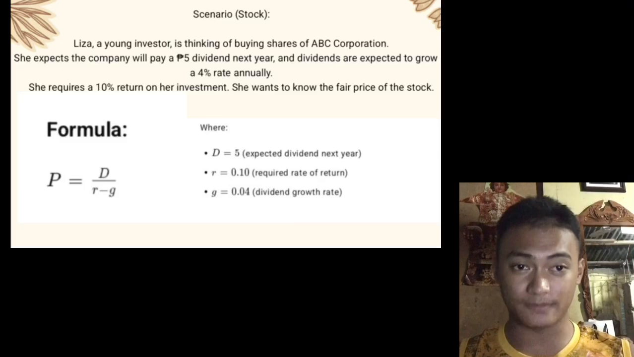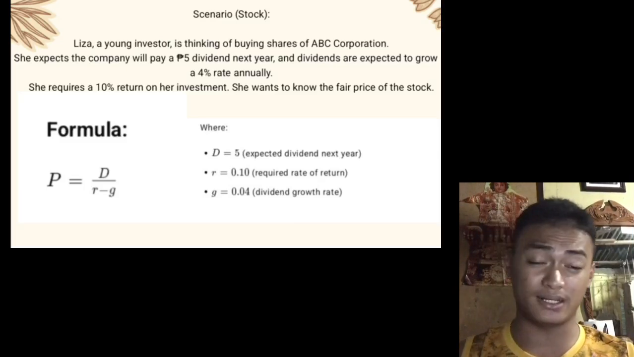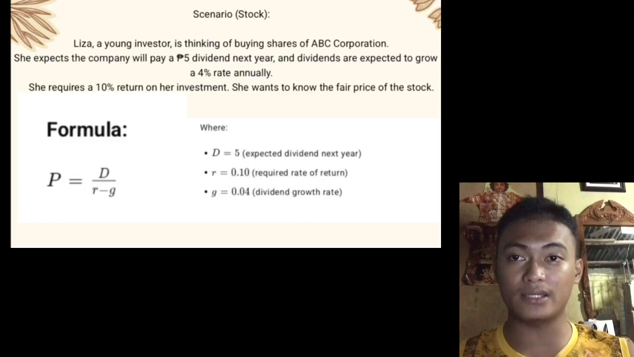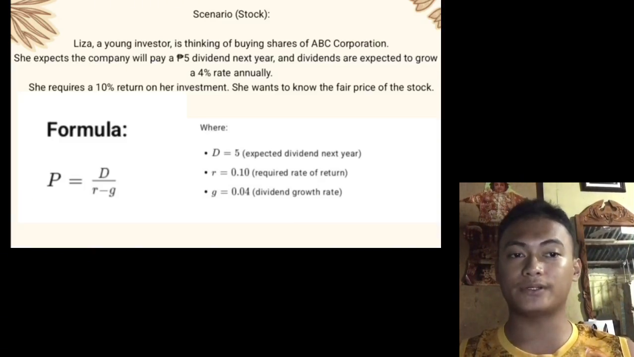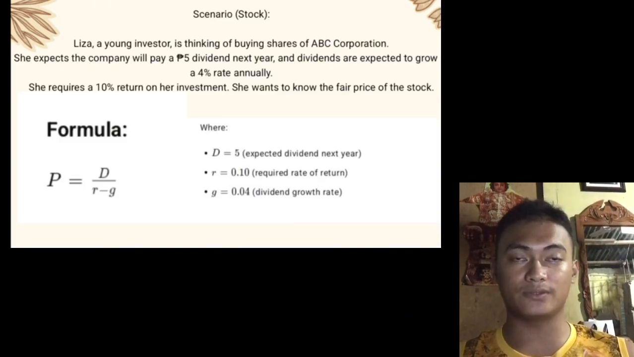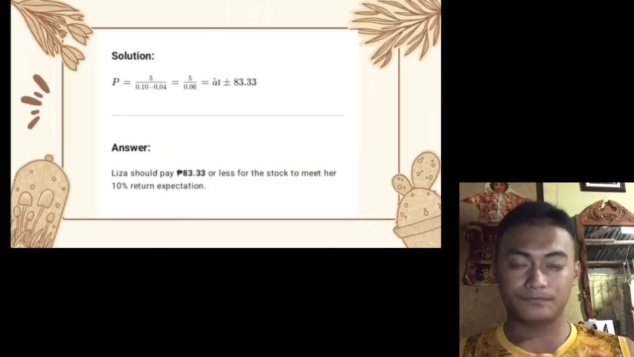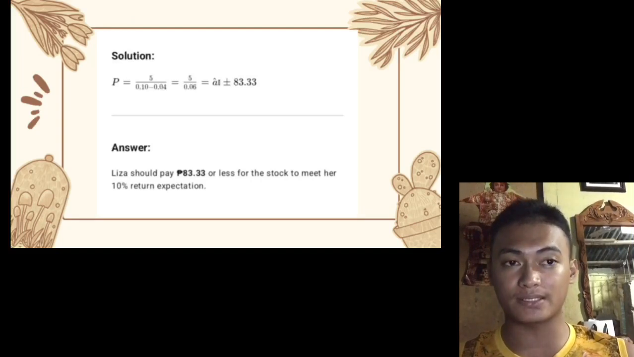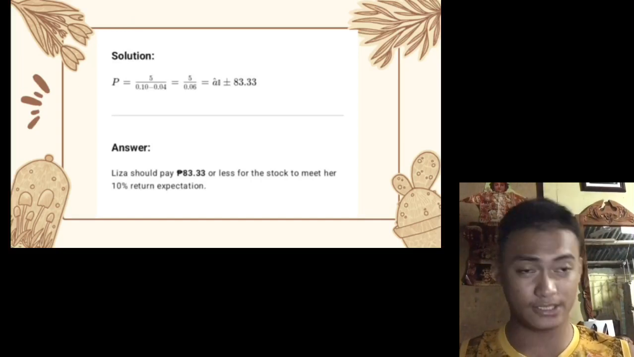To get the fair price of the stock, we need the formula of the stock, which is P, which stands for price, equals dividend over rate of return minus growth rate. So here's the solution of the scenario. P equals dividend 5 pesos over 10% minus 4%. Let's calculate first the rate of return minus the growth rate. The answer is 6%.